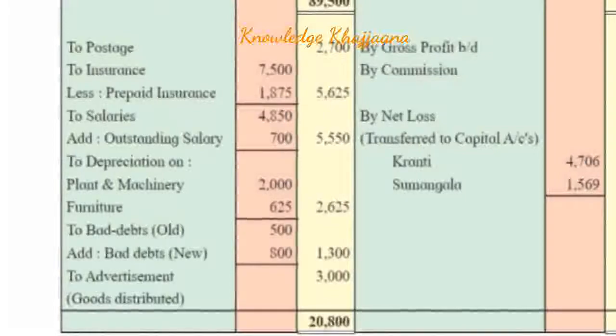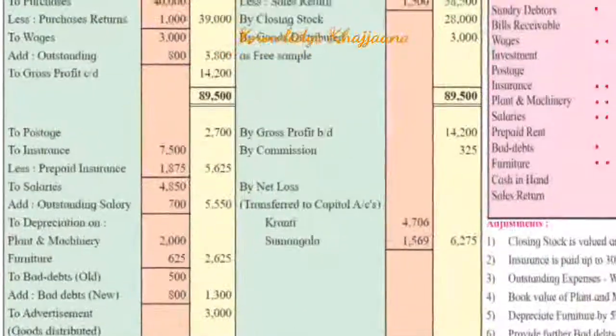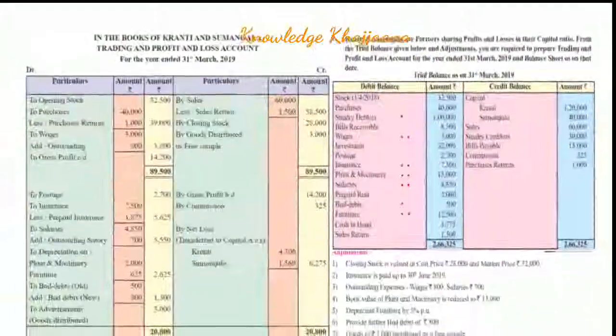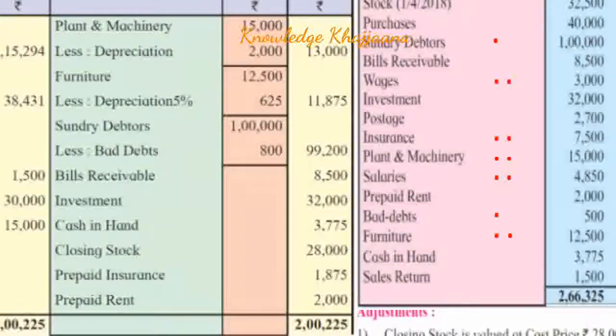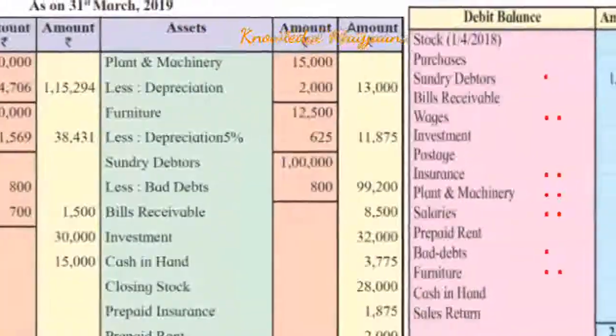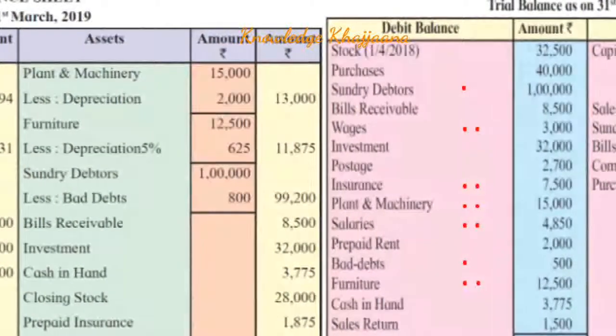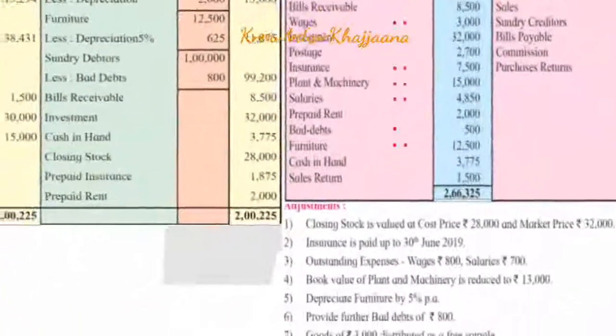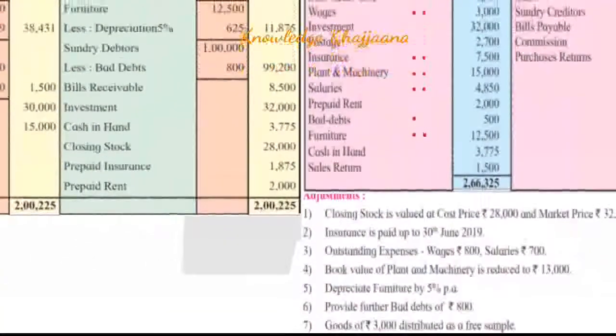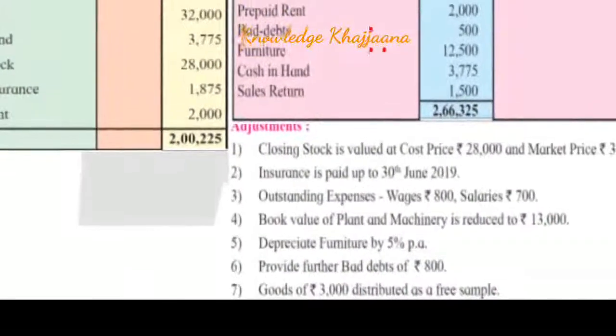So the total amount of bad debts is rupees 1,300, and the same amount of new bad debts we have to deduct from debtors on the balance sheet asset side. The earlier amount of sundry debtors was rupees 1 lakh. Now we are considering these new bad debts, so we have to deduct the value of new bad debts from rupees 1 lakh. So the total amount of debtors is 99,200.